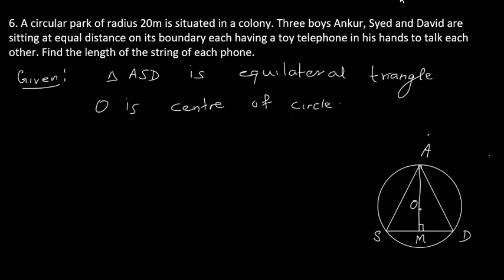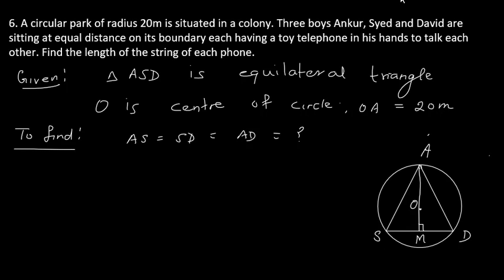To find, we have to find this distance AS, which is equals to SD, which is equals to AD, is a question mark. OA, O is the center and OA is equals to 20 meter.